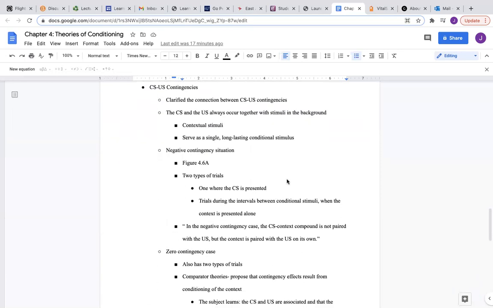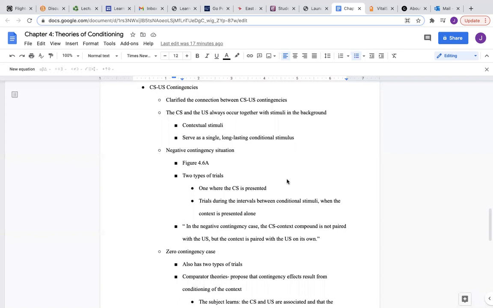There are also the conditioned stimulus and unconditioned stimulus contingencies, and this clarified the connection between them. The conditioned stimulus and the unconditioned stimulus always occur together with additional stimuli in the background. These additional stimuli are also known as contextual stimuli, and they serve as a single long-lasting conditioned stimulus.